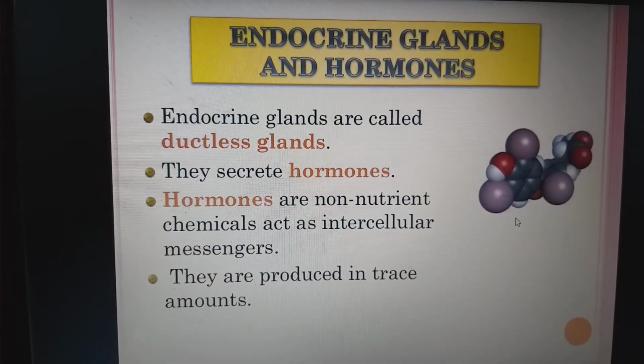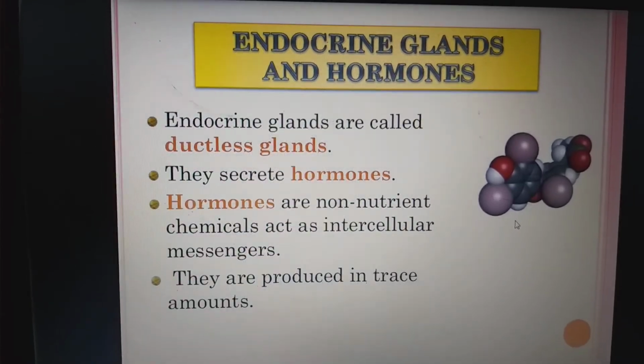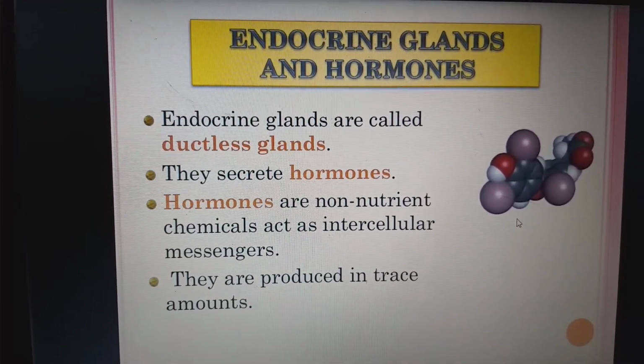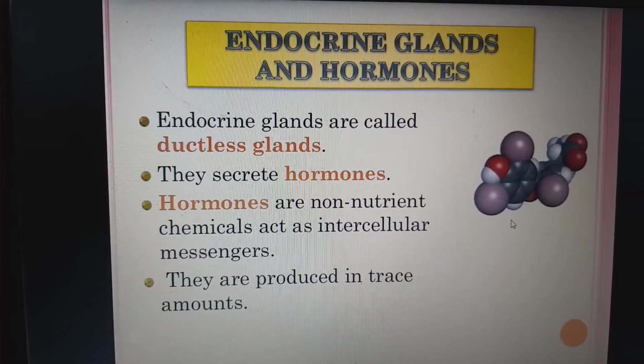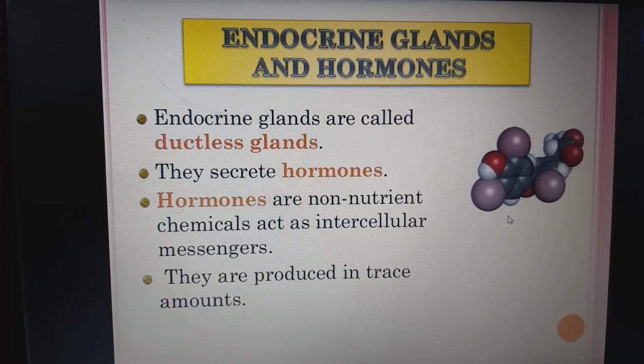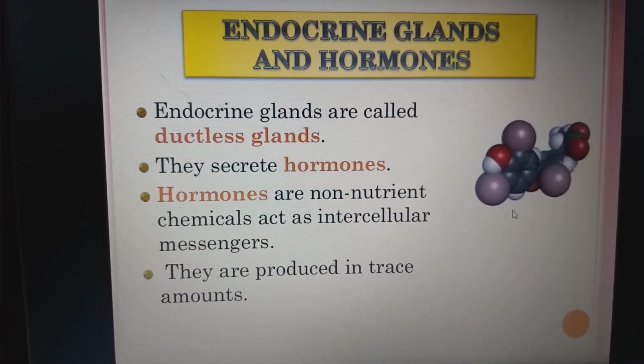Next, endocrine glands and hormones. Endocrine glands are called ductless glands. They secrete hormones. The hormones are non-nutrient chemicals that act as intercellular messengers. They are produced in trace amounts, meaning very small amounts.